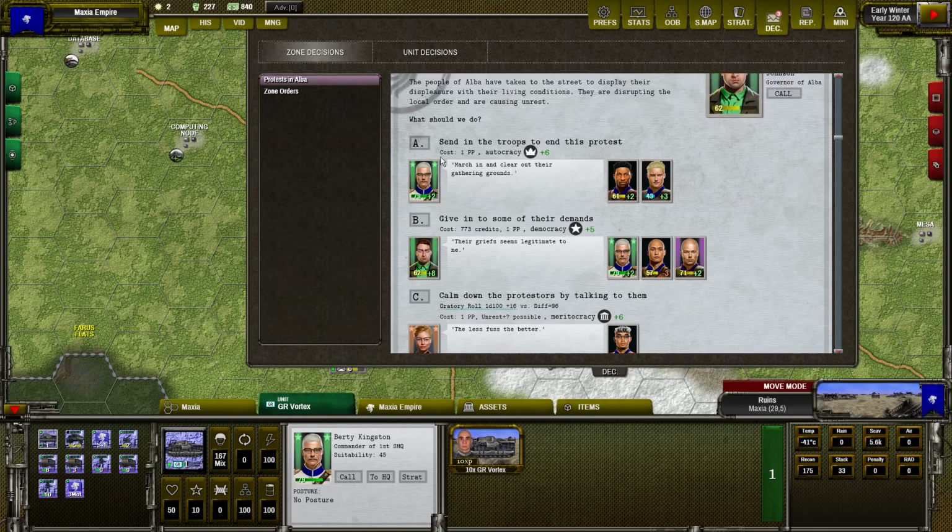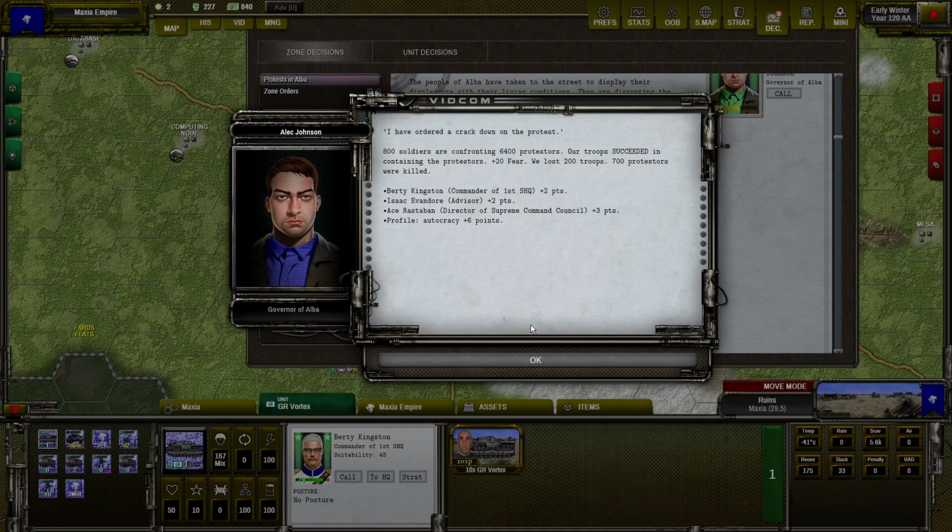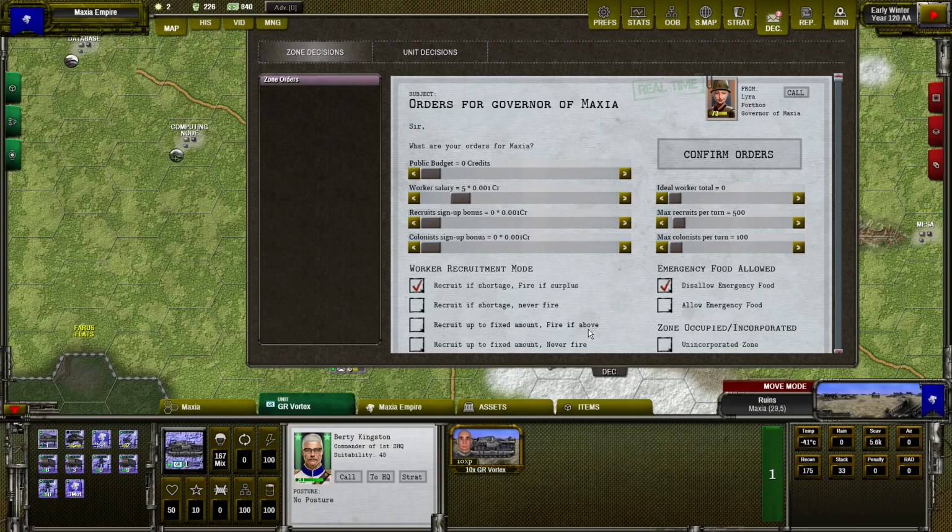In this case, let's go and send troops to deal with the protest, but it will move us to the autocracy. As you can see, there is positive reaction of some members who like autocracy.